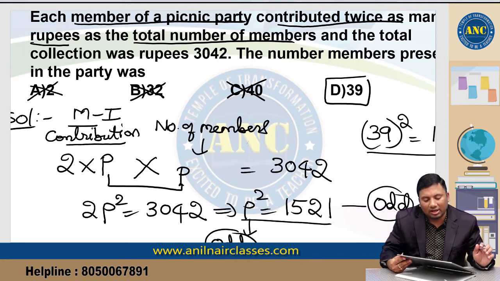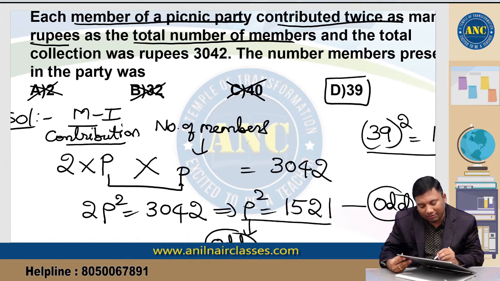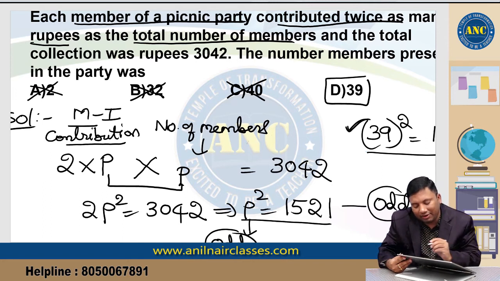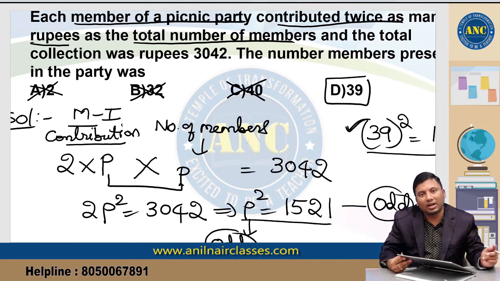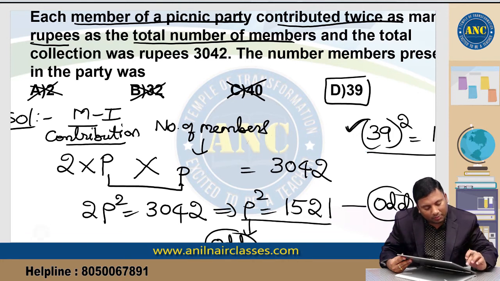This is a traditional method. Now you might get a doubt, what if instead of 39, 29 is there? What if instead of 39, some other odd number is there? That also we will do. So p square is 1521, p value is 39. Another idea is how you can find out that 39 whole square is 1521. That also we will discuss. First method, I hope it is clear, right?